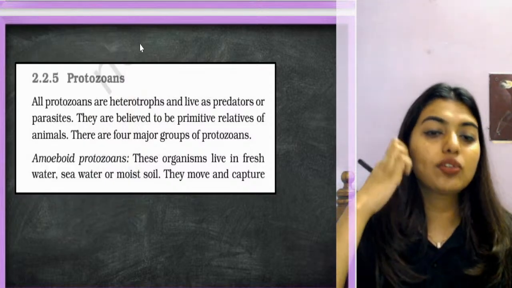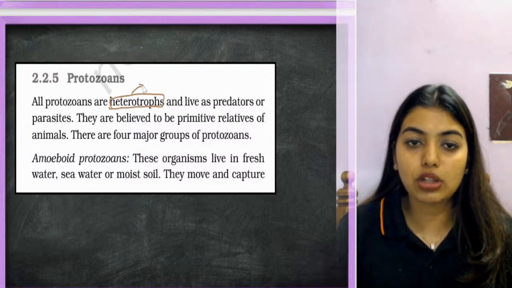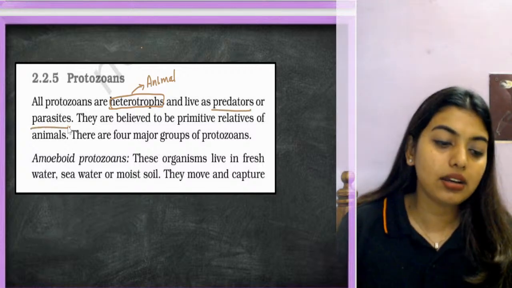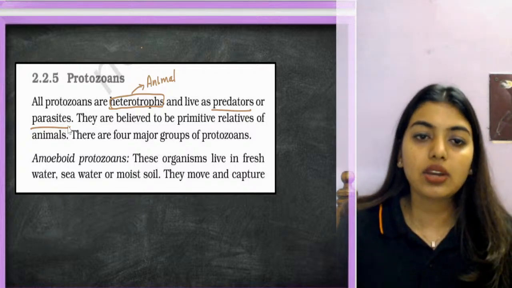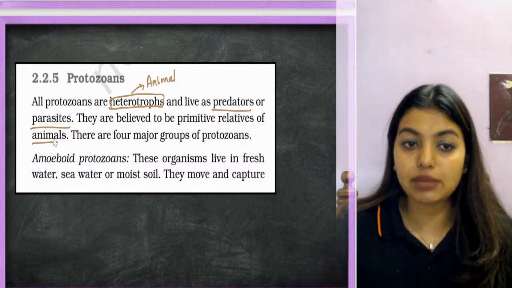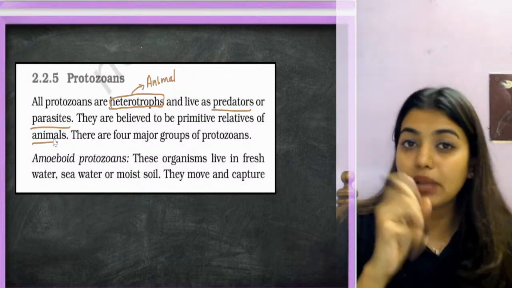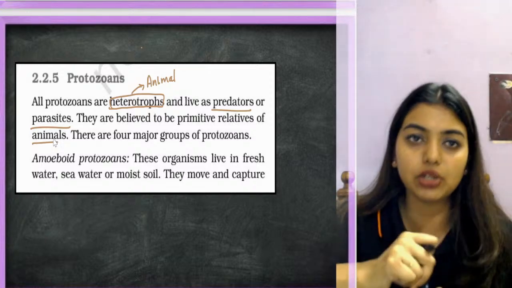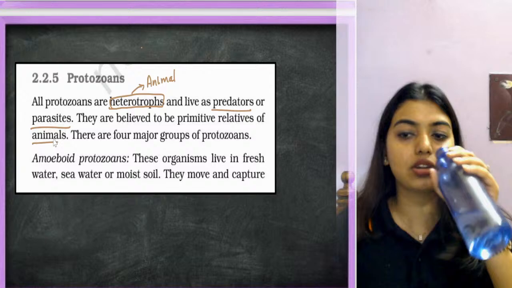So protozoans, students, all protozoans are heterotrophs, because of which we put them into the animal category. They live as predators or as parasites. Ants were the ones who actually saved the food, and the grasshopper was left with no food. They are believed to be primitive relatives of animals. Why are they primitive relatives? Because all these organisms, amoeboid, ciliated, all of them do some kind of locomotion, and at the same time they are heterotrophs. These two characteristics are the biggest reason why we can call them animals: they are able to do locomotion, and they are not able to make their own food. They depend on other organisms for food.